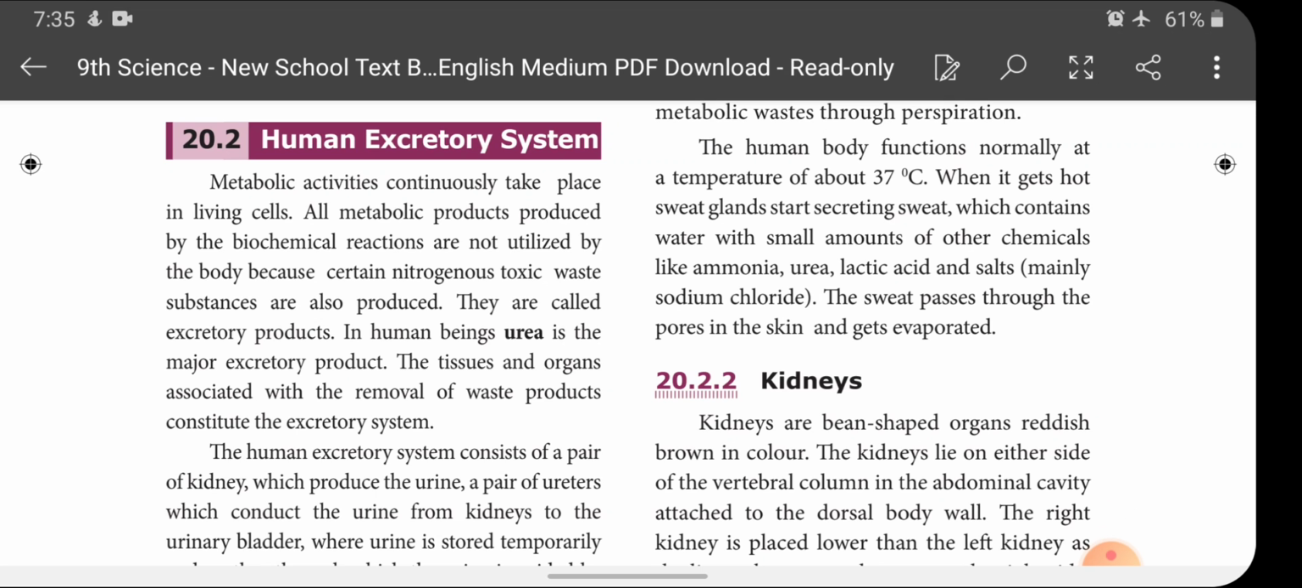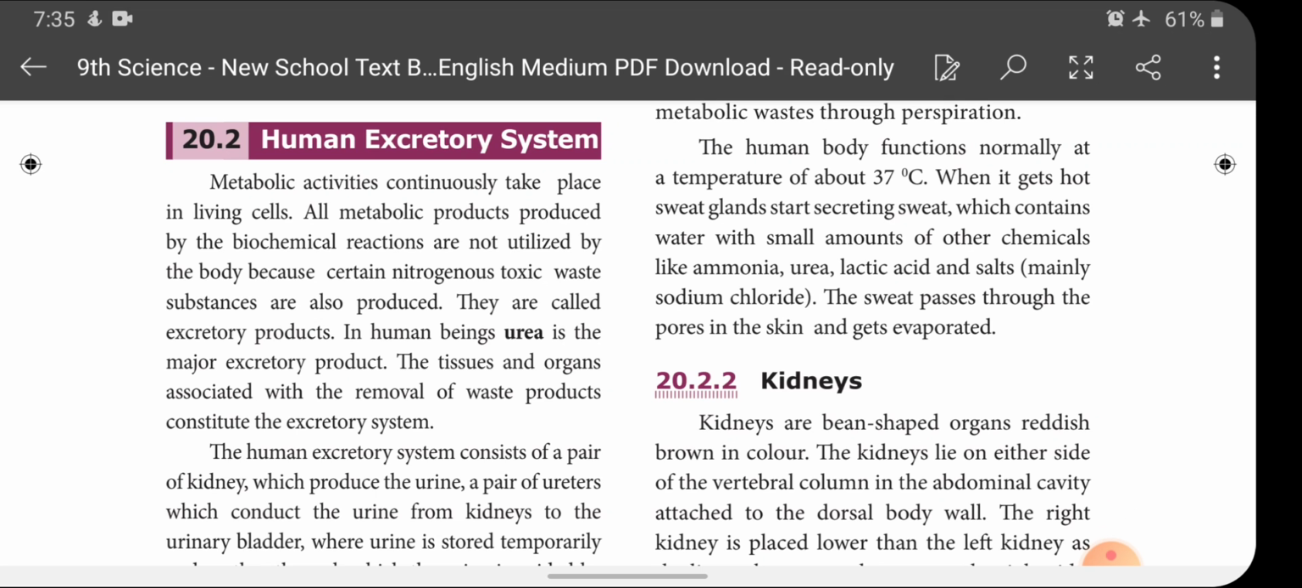During this process there is a production of waste material. If this waste material stays in our body, it leads to harmful effects. So it should be eliminated from our body, and this elimination is done by the excretory system. The excretory system also plays an important role in maintaining the homeostasis conditions of our body.